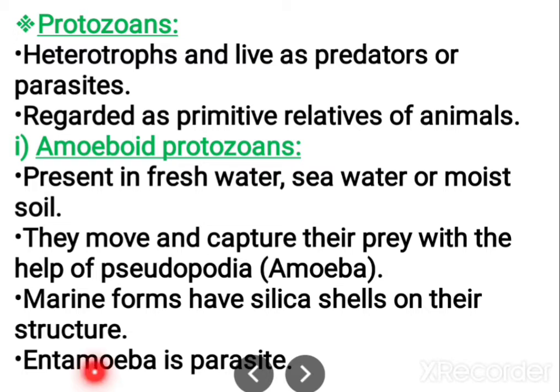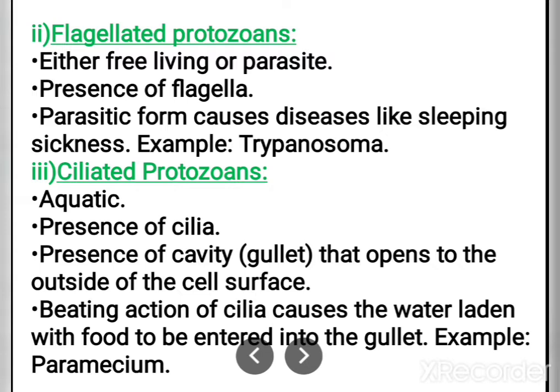And Entamoeba acts as a parasite. Next is flagellated protozoans. They are either free living or parasite forms, and they have flagella. That's why we call them flagellated protozoans. The parasitic forms cause diseases like sleeping sickness. An example is Trypanosoma. This sleeping sickness is called African sleeping sickness, as you can see more in that place.